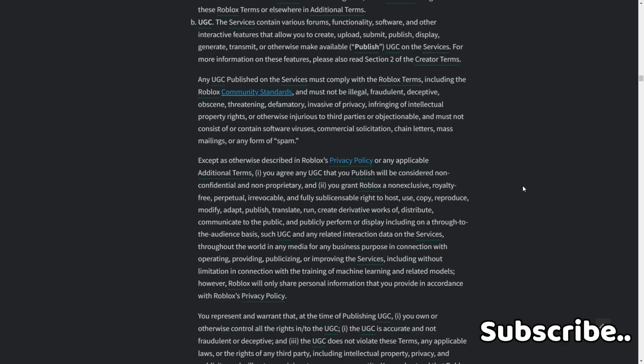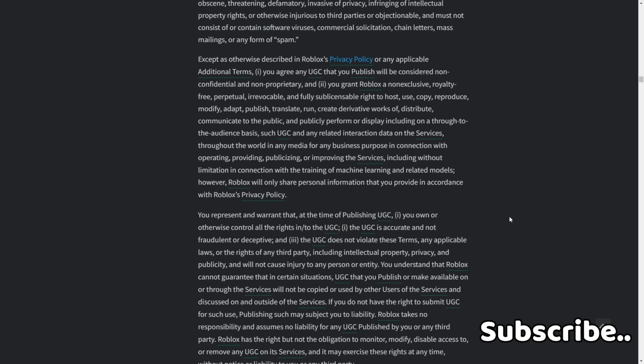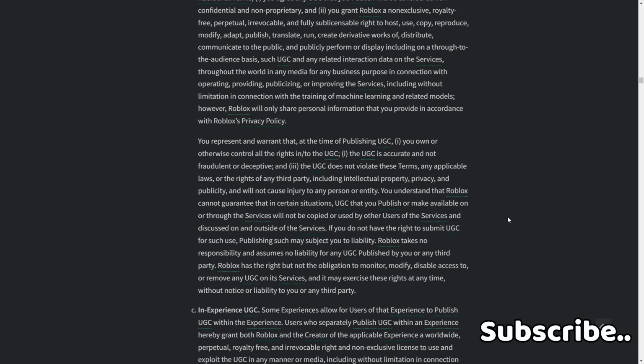modify, adapt, publish, translate, run, and create derivative works of, distribute, communicate to the public, and publicly perform or display, including on a through-to-the-audience basis, such as UGC and any related interaction data on the services throughout the world in any media for any business purpose in connection with operating, providing, publicizing, or improving the services, including without limitation in connection with the training of machine learning and related models. However, Roblox will only share personal information that you provide in accordance with Roblox's privacy policy.